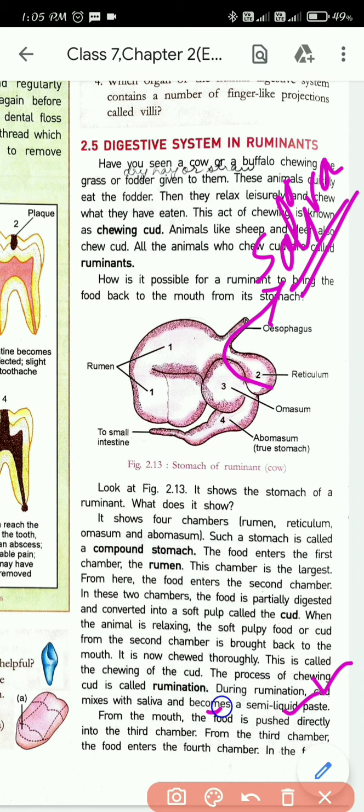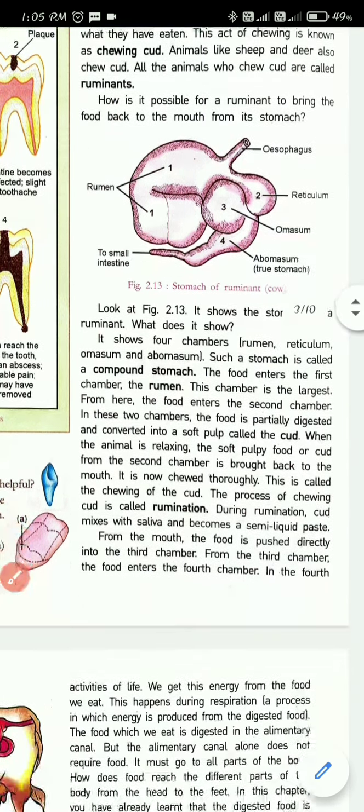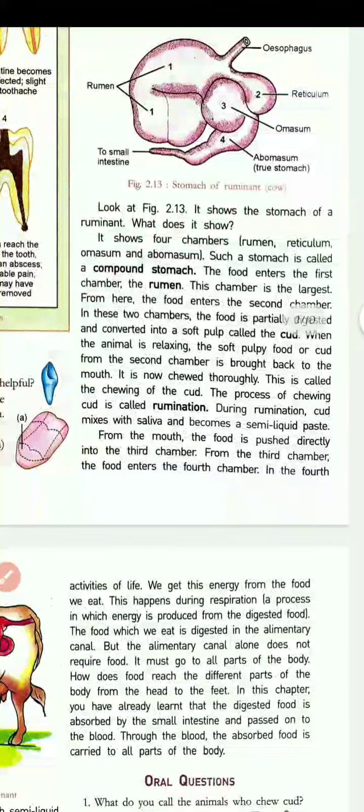From the mouth, the food is pushed directly into the third chamber. So after the food is chewed nicely, it will now be sent directly to the third chamber. From the third chamber, the food enters the fourth chamber. So after the third chamber, the food is now transferred to the fourth chamber.